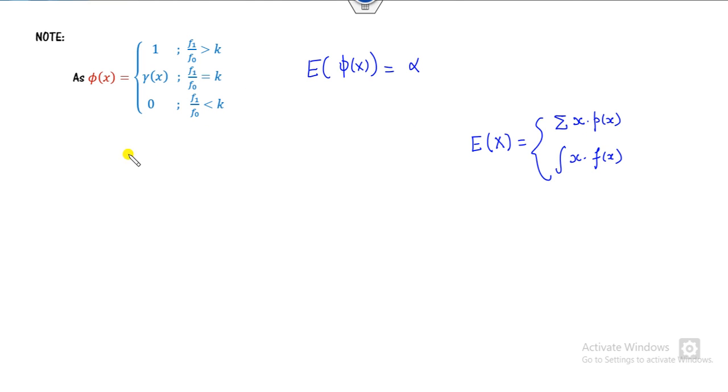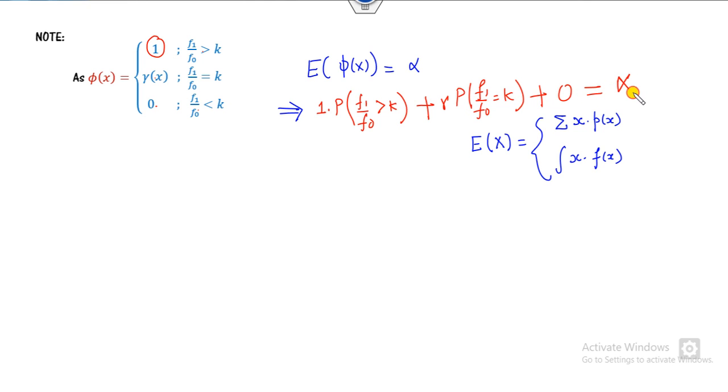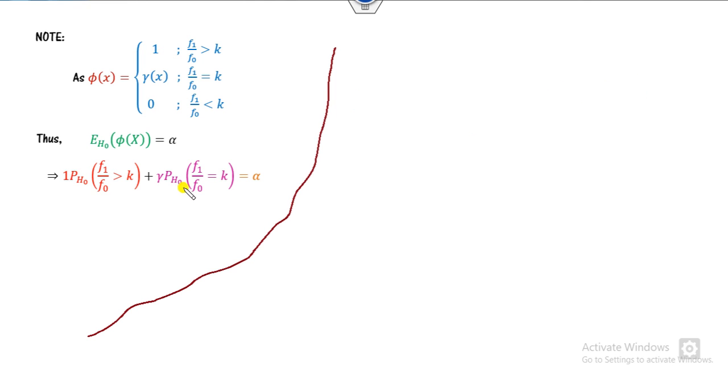The same thing holds here. How can you define this? The expected value is 1 into the probability that f1 over f0 is greater than k, plus gamma into the probability that f1 divided by f0 equals k, plus 0 multiplied by the remaining probability. So we can write it this way.